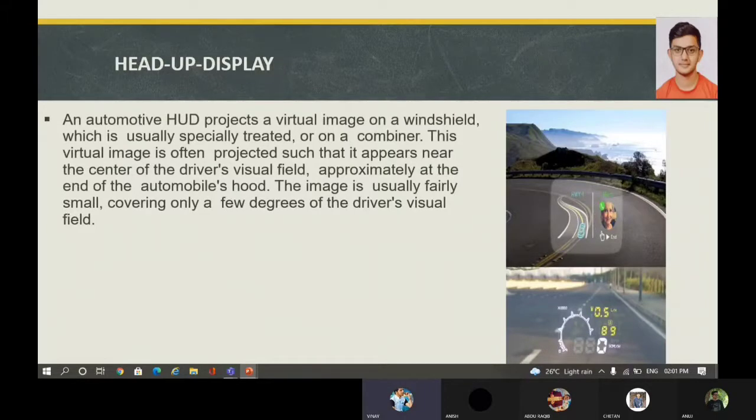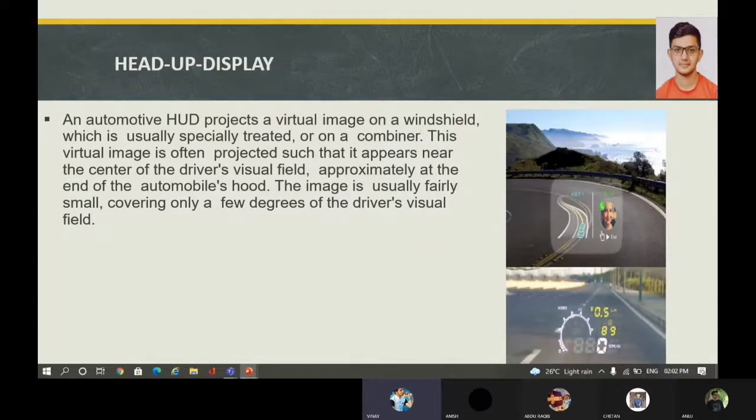An automotive head-up display projects a virtual image on a windshield, which is usually specially treated, or on a combiner. This virtual image is often projected such that it appears near the center of the driver's visual field, approximately at the end of the automobile's hood.